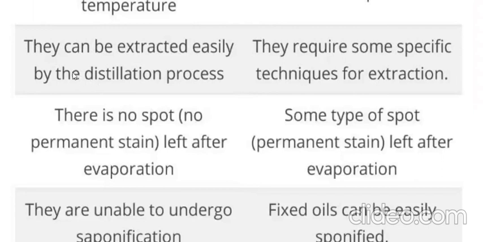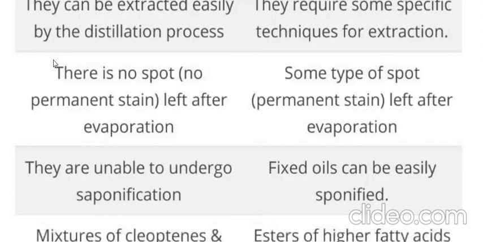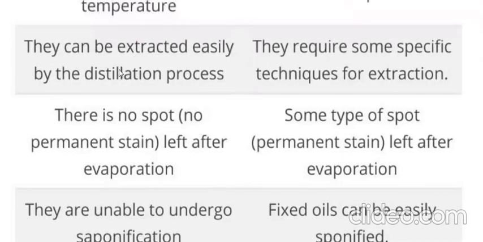Coming to volatile oil, another thing is that they can be extracted easily by the distillation process. We have discussed in the extraction of volatile oil class that whenever we subject crude drugs to hydro distillation or steam distillation, we will be able to extract or separate the volatile content present in volatile oil containing crude drugs, for example clove, fennel, ginger, black pepper, coriander.